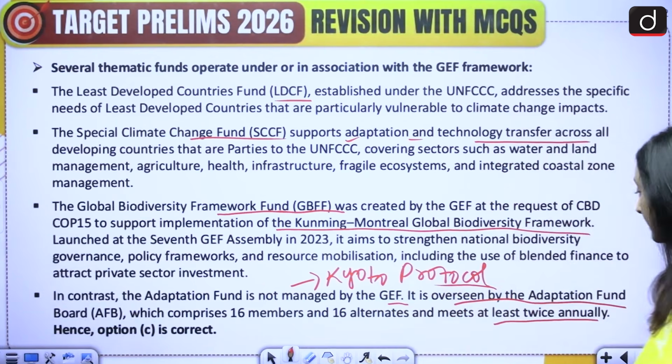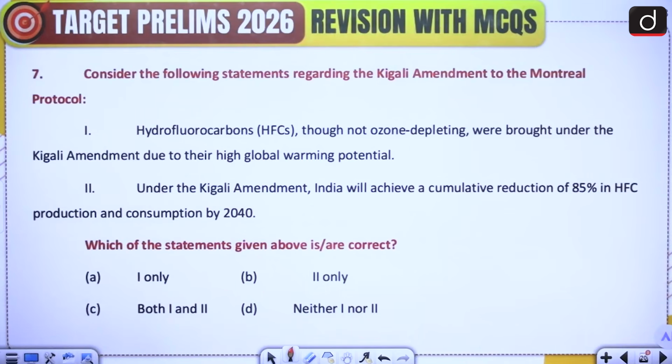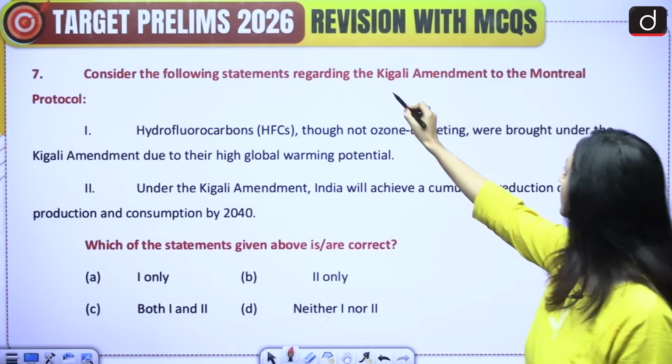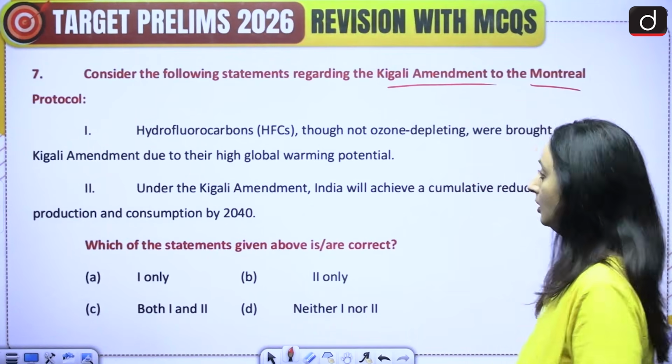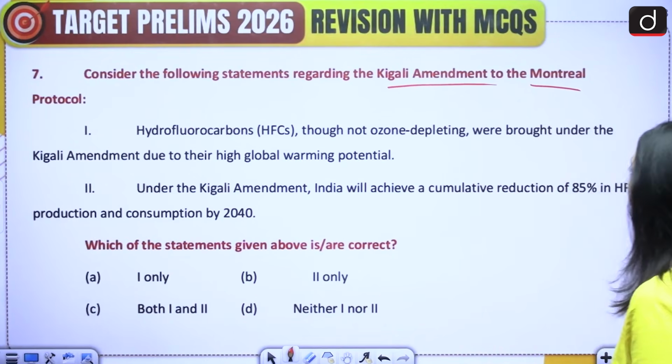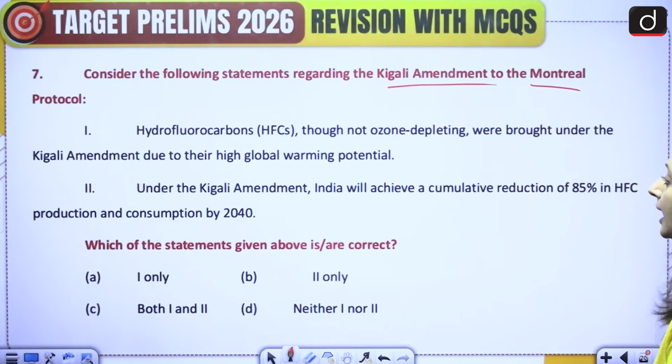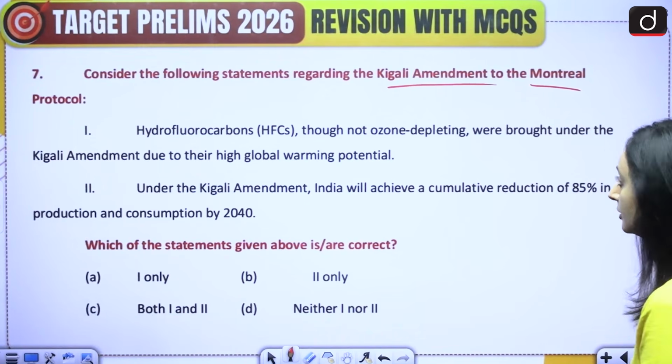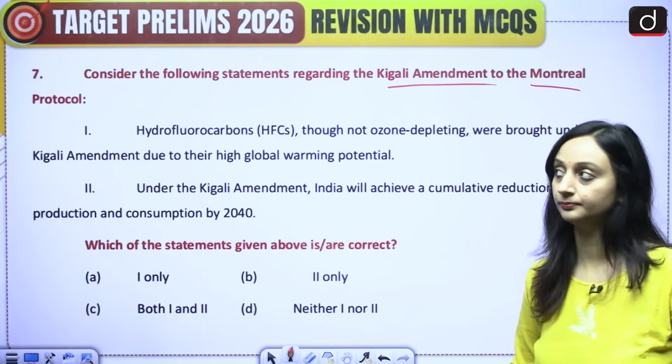Okay, moving on to the next question. Consider the following statements regarding the Kigali Amendment to the Montreal Protocol. 1. Hydrofluorocarbons, HFCs, though not ozone depleting, were brought under the Kigali Amendment due to their high global warming potential. 2. Under the Kigali Amendment, India will achieve a cumulative reduction of 85% in HFC production and consumption by 2040. Which of the statements given above is or are correct? A. 1 only, B. 2 only, C. both 1 and 2, or D. neither 1 nor 2. Please attempt this question.